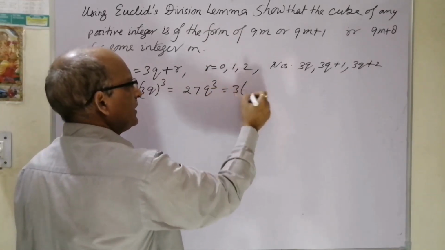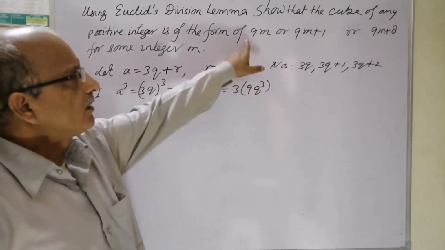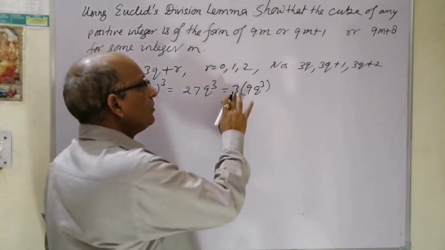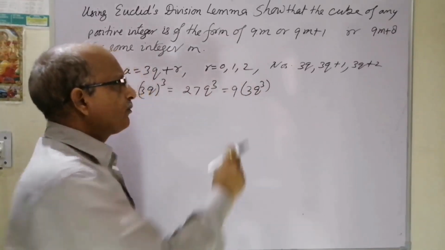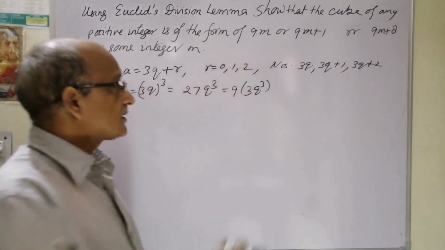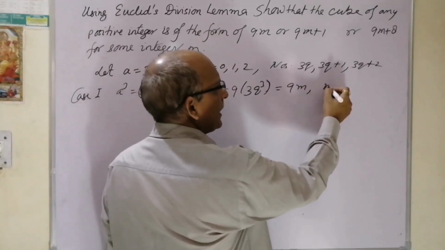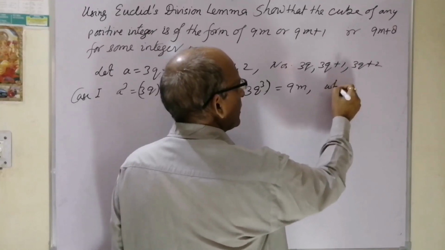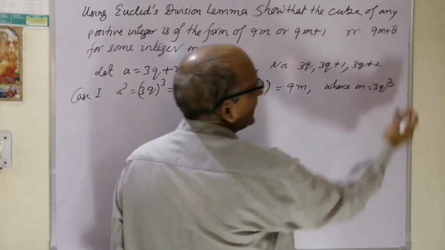So we can write here 3 into 9q cube. Let's see what we want: 9m. So 9 multiplied by something, we'll write here 9 into something, not inside the bracket, 9 will be kept outside. So we'll get 9m. What is m? m is equal to 3q cube for any integer q.